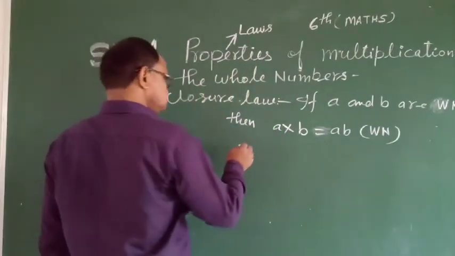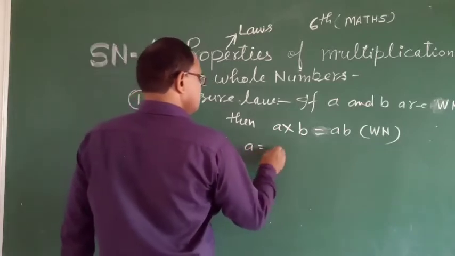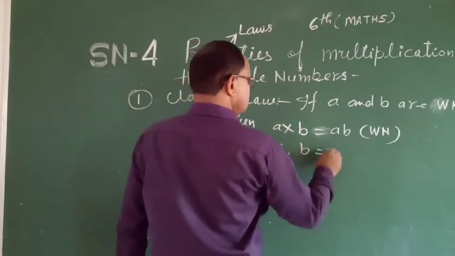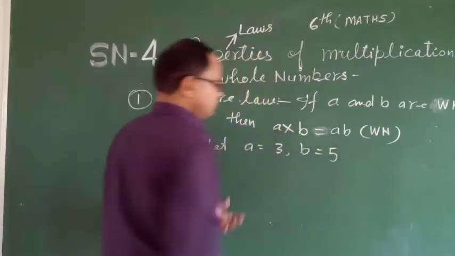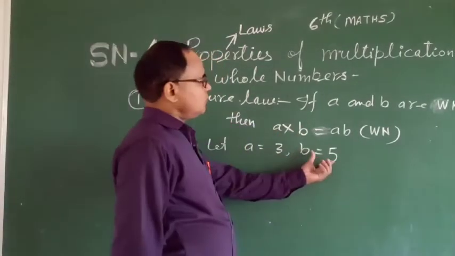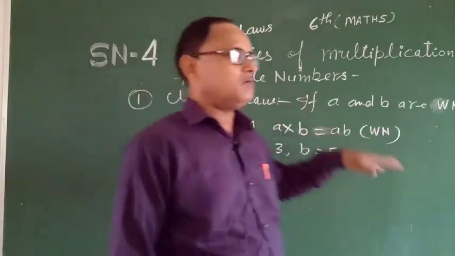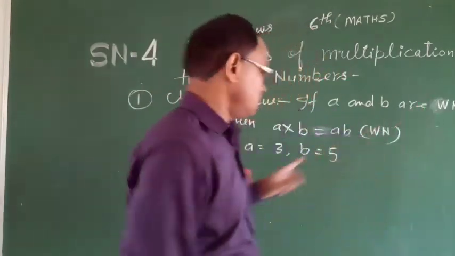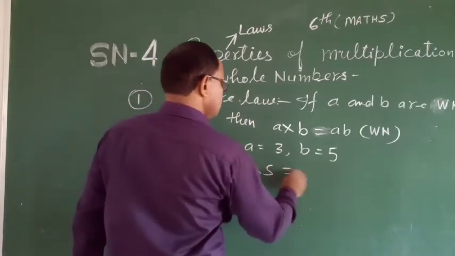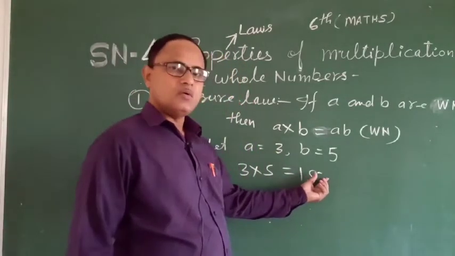Here, let A is equal to 3, B is equal to 5. Look here, during the multiplication both are whole numbers, and the result found is also a whole number. 3 into 5 is equal to 15, and 15 is a whole number.